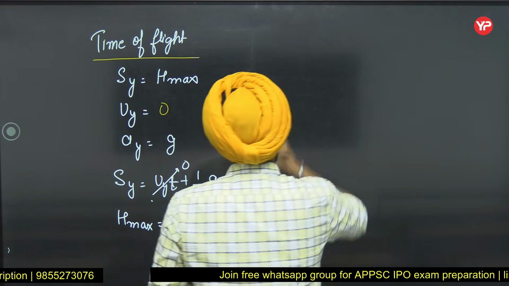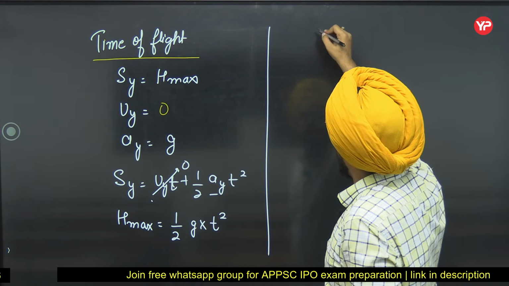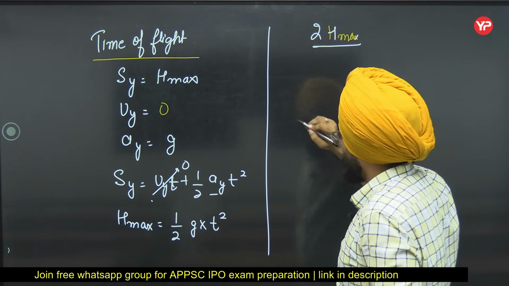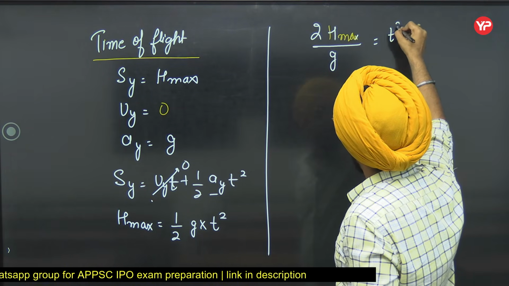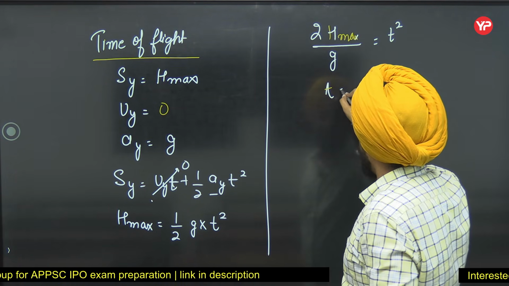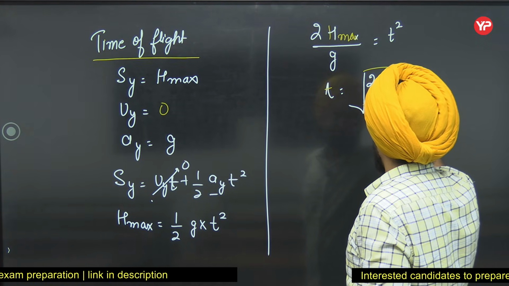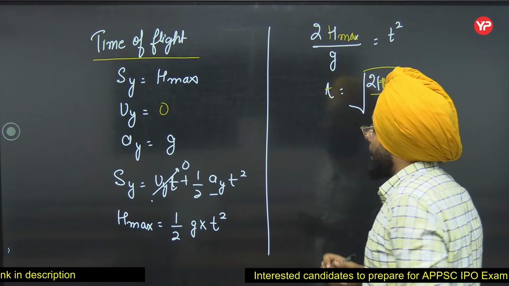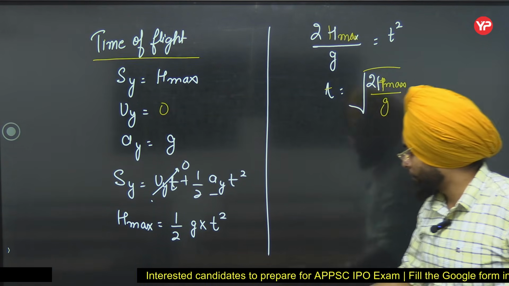So 2 into H max by g is equal to t square, or t is equal to under root of 2 H max by g. So this is your time of flight.